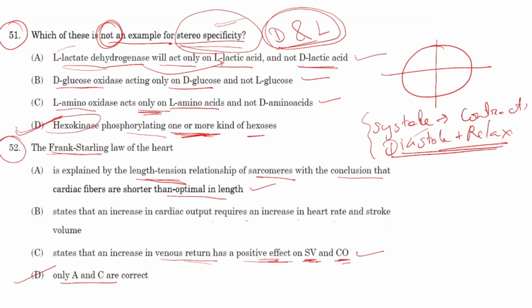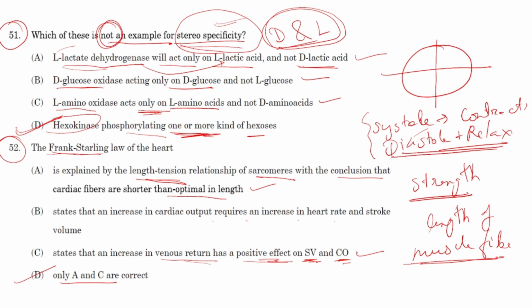Frank-Starling law states that the strength by which the heart will contract is directly dependent upon the length of the muscle fiber. Okay, the length of the muscle fibers. And the unit of muscle fibers is what? It is sarcomeres. So what Starling's law is stating is that strength is directly proportional to the length of the sarcomere. This is what he is stating.